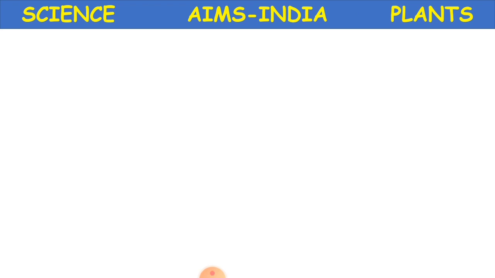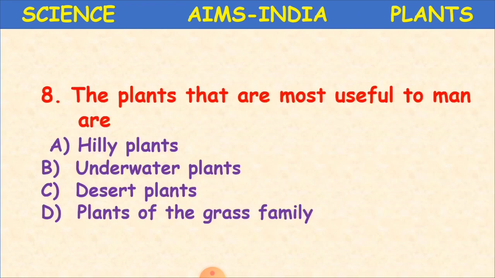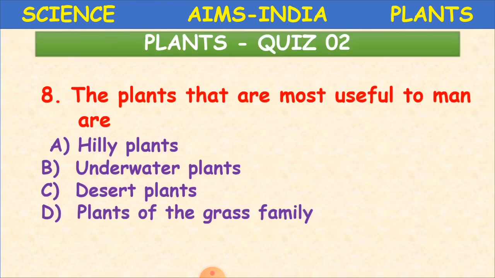The next question. The plants that are most useful to man are. So plants that are most useful to man, where we are able to get food, those plants are much useful for us. Yes or no? Yes. What type of plants are they? Hilly plants, underwater plants, desert plants, or plants of the grass family? Yes, D, that is plants of the grass family.